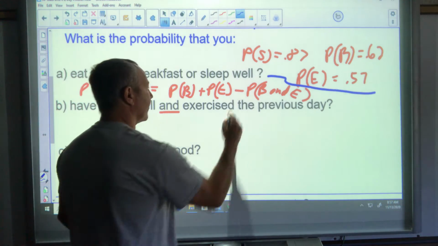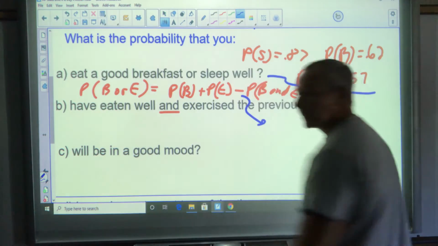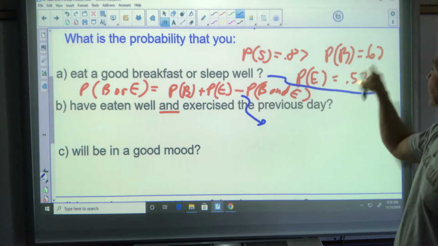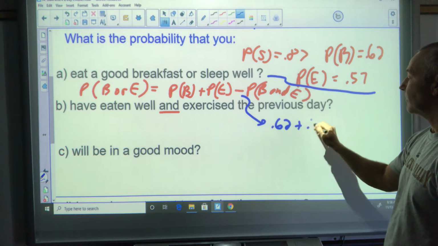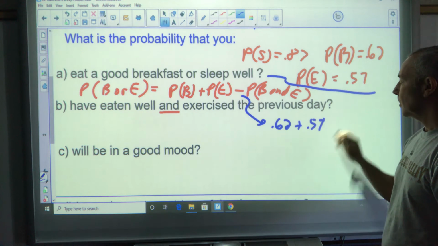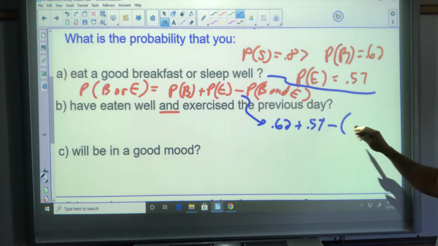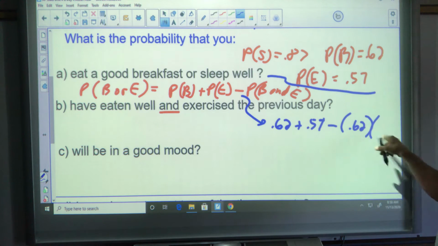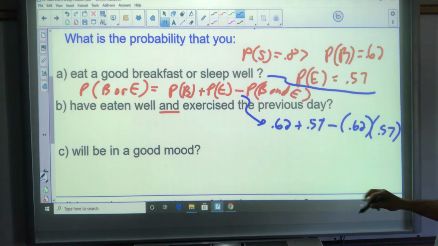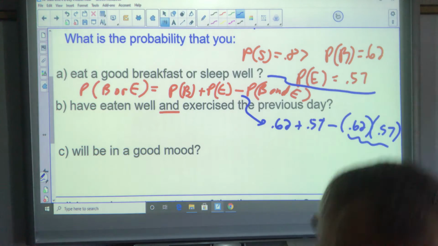Okay, so let's write out our math for this particular one here. All right, the probability of getting breakfast looks like it's 0.62 plus the probability of exercising 0.57, minus the probability of breakfast, eating well, which is 0.62, and exercising, which I multiply together, 0.57. I know this because they're independent. Okay, let's get my answer there for that one.